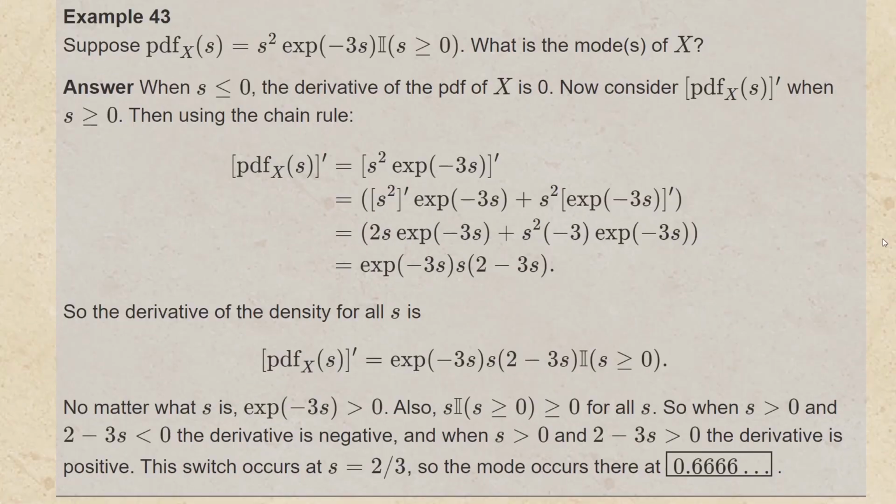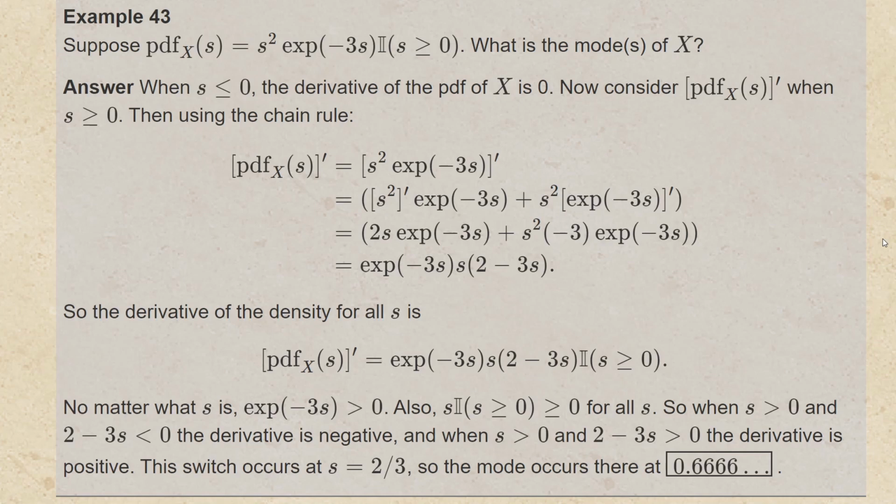Suppose that the PDF of X at little s is s squared times e to the minus 3s times the indicator s is greater than or equal to 0. And we're interested in what is the mode or modes of the random variable X. Well, when s is less than or equal to 0, the derivative of the PDF is 0. Now, consider the derivative of the PDF when s is greater than 0.